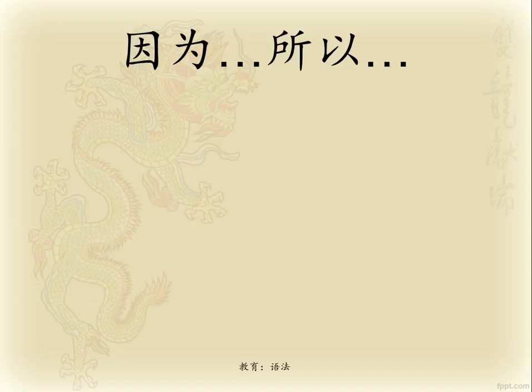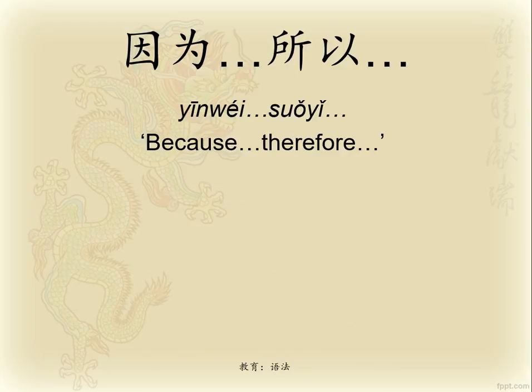Hi everyone, I'm Mrs. Haynes, and today's tutorial is on my most favorite construction. It is 因为所以, because and therefore. You will find this is probably the handiest construction you can have when learning Chinese because it allows you to express your opinion. It allows you to join sentences together and make assumptions about things. So, it's all about cause and effect.